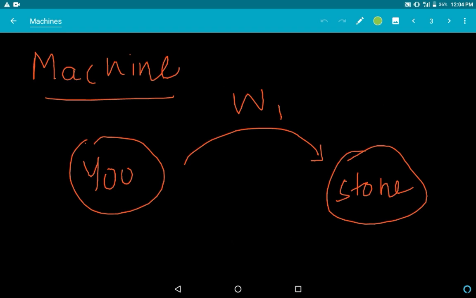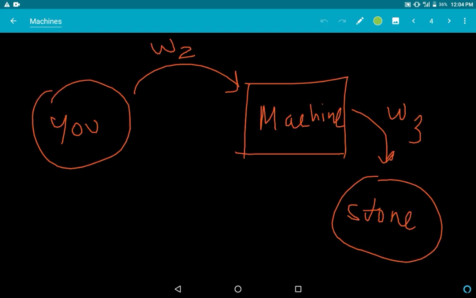So today let me tell you what a machine is. Let's say this is you and this is a stone. You do some work on the stone. Let that be work 1. Now let's say there is a machine. Now you apply some work 2, and the machine applies some work on the stone, that is work 3.